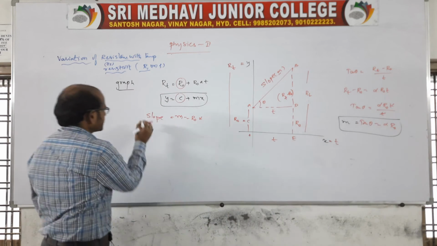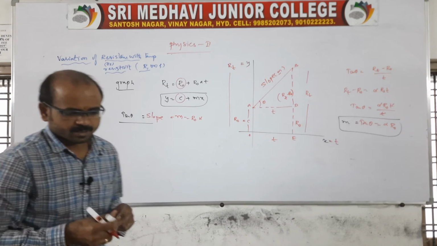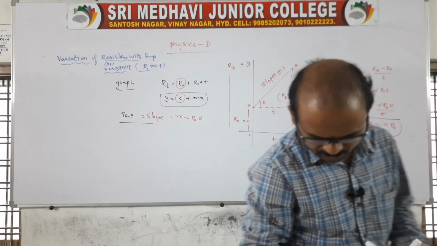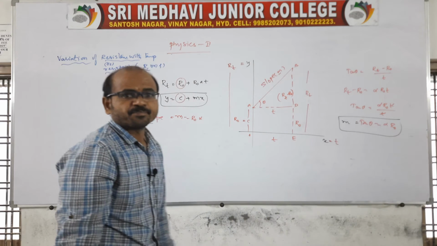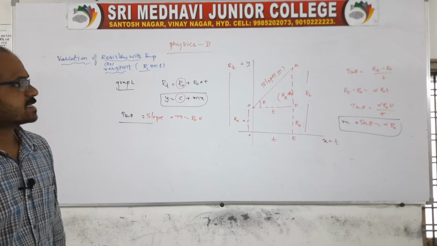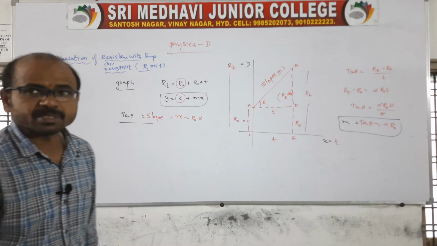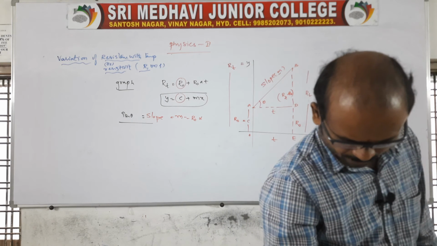You look at here, we can also take it as tan theta. So we can say it is related to these things. Clear? So the variation of resistance with temperature will be given like this. Is it okay now?